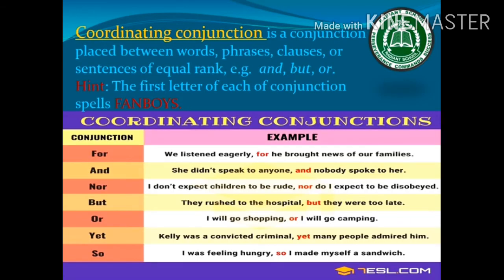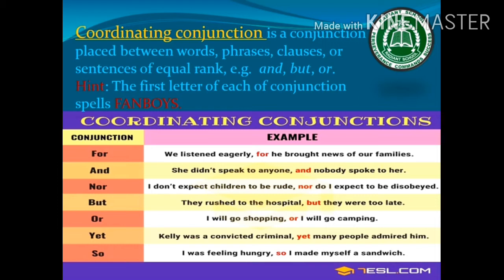Now what are the coordinating conjunctions that are used to join compound sentences? So a coordinating conjunction is a conjunction placed between words, phrases, clauses or sentences of equal rank. For example, and, but, or.